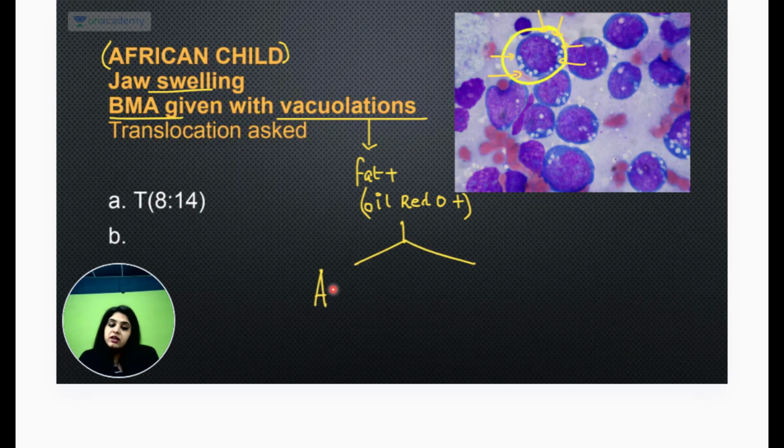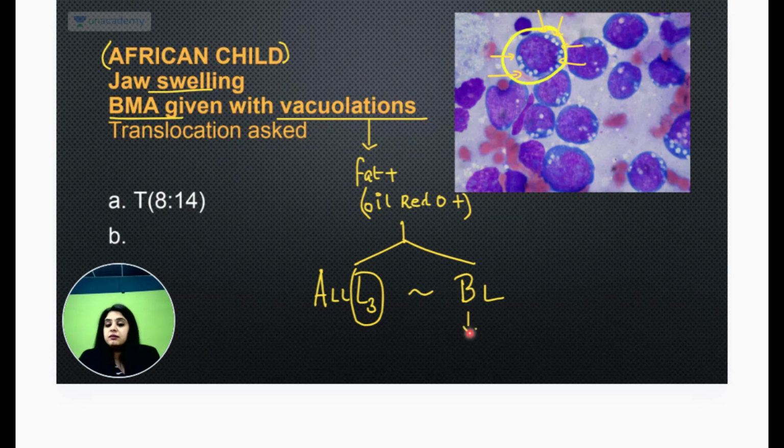If they had asked about leukemia, I would have marked ALL L3. If they ask me lymphoma, like here there is jaw swelling, jaw means it's not blood cancer, there must be a lymphoma. Then the lymphoma I will think of is Burkitt's lymphoma. They are now said to be almost like cousin brothers. One is leukemia, one is lymphoma, but they look the same, cousin brother type.